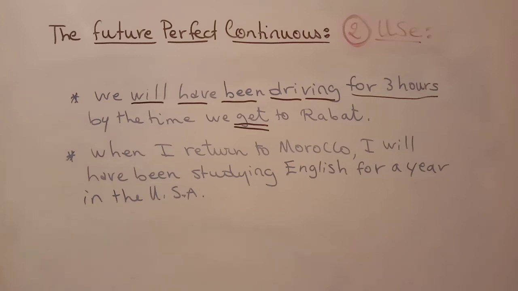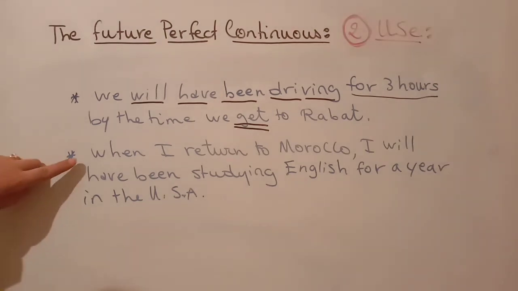This is the difference between the future perfect simple and the future perfect continuous, in that a future perfect continuous or progressive stresses on the duration. You have expressions used like for 3 hours, for a lifetime, for many years, for 20 hours, for 10 minutes. So when you have similar expressions, we use the future perfect continuous.